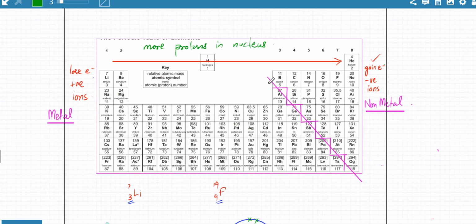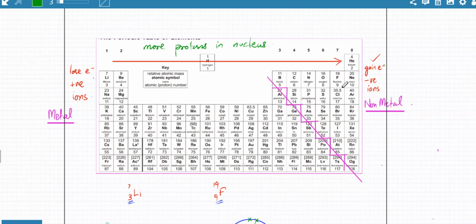And this is not a fine dividing line. It's a gradual change from metals to non-metals. So these ones are often referred to as metalloids because a lot of times they exhibit both metallic and non-metallic properties. But elements and atoms can be classified very broadly as metals and non-metals.